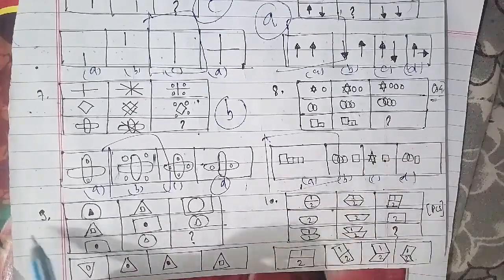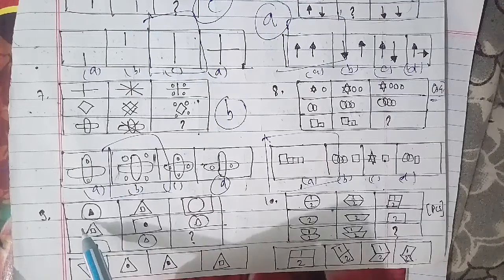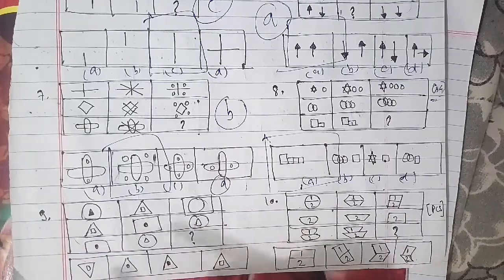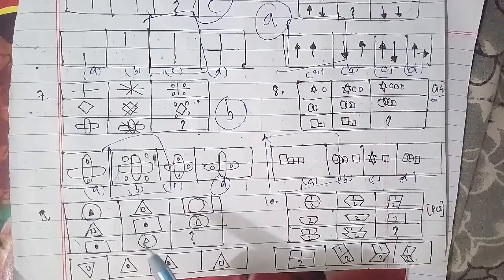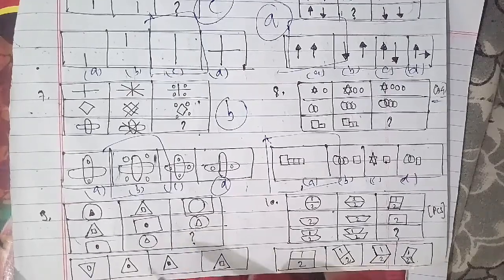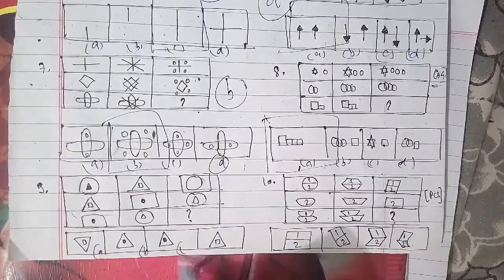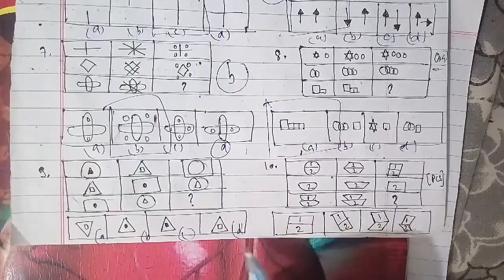In this case we have the three outer figures, circles, triangles, squares, three inner figures, circles, triangles and squares, and the three types of shading, that is plain, line and dark. So the figure which we have as an answer is the C figure. C will be the right answer for this question as well.